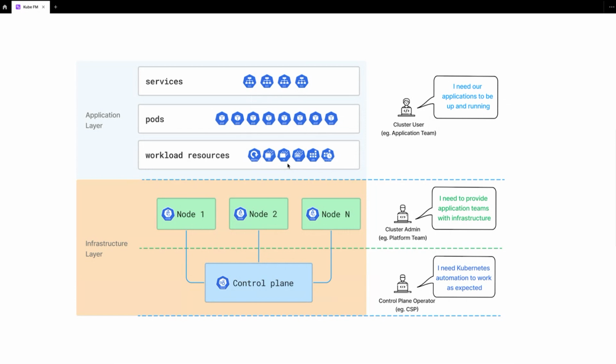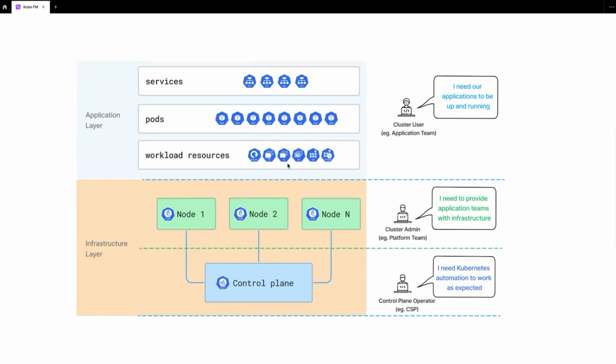And if something goes wrong, these cluster users might want to have a sneak peek or at least some high level view of where these pods are running, but they probably don't want to start ingesting all data about the nodes or control plane. So this could be a good boundary for me to set.